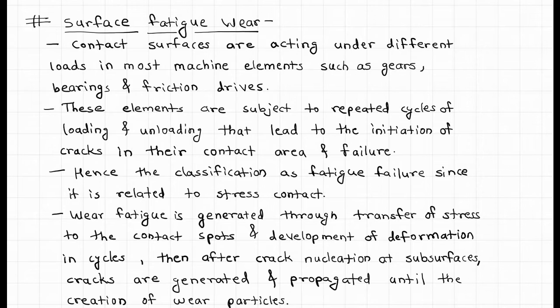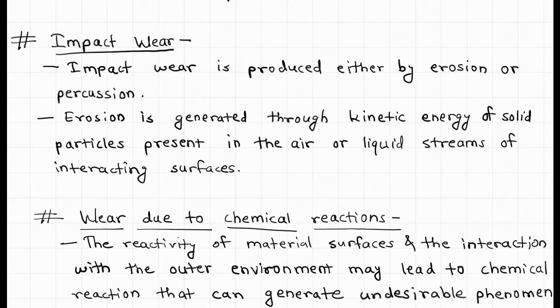However, it is irrelevant to quantify fatigue wear as mass or volume. Instead, life cycles are used. For the analytical approach of fatigue wear, several traditional theories are still applied and they are adapted to describe precisely the fatigue wear life of each machine element that undergoes sliding and rolling contacts. Next is impact wear. Impact wear is produced either by erosion or percussion.